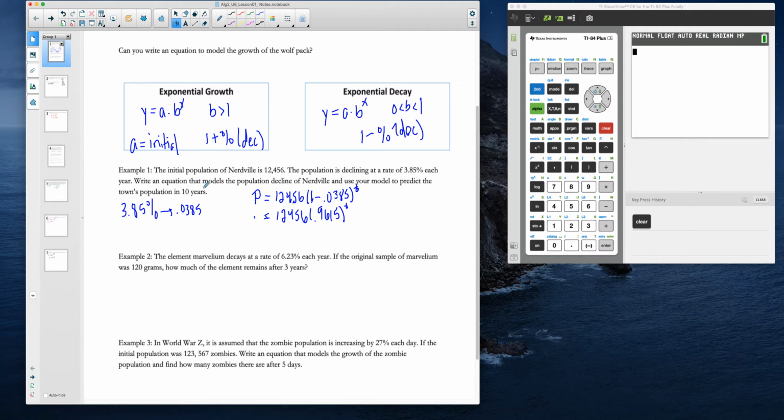So if we want to predict what the population is in 10 years, all we have to do is put in 10 for t up there. So 12,456 times 0.9615, to the 10th.